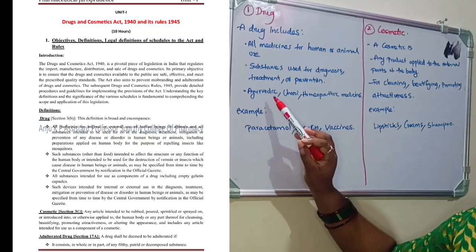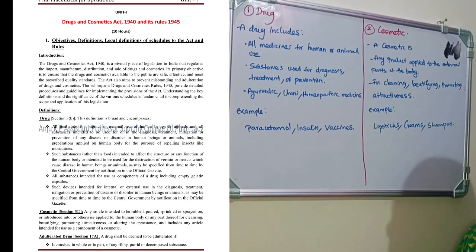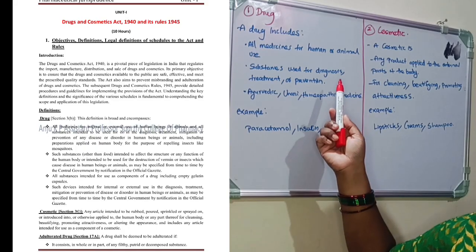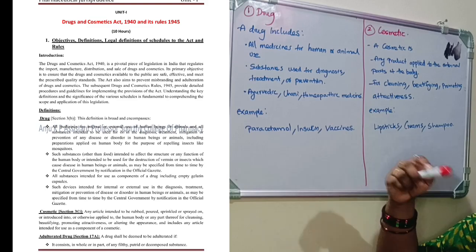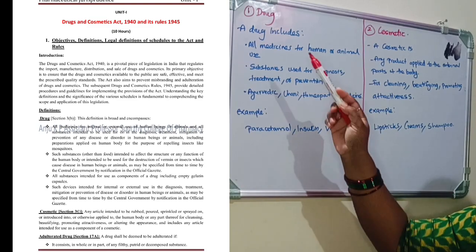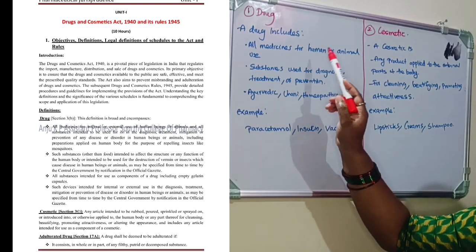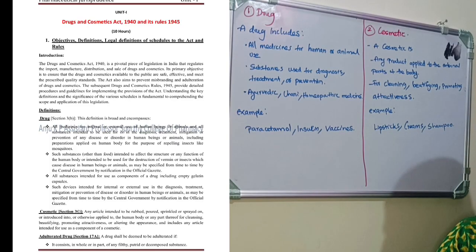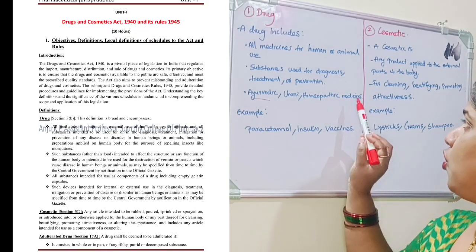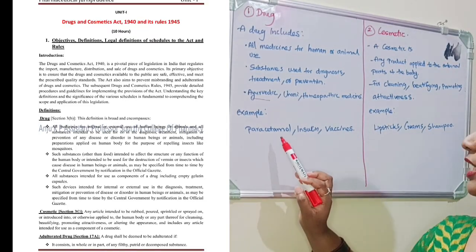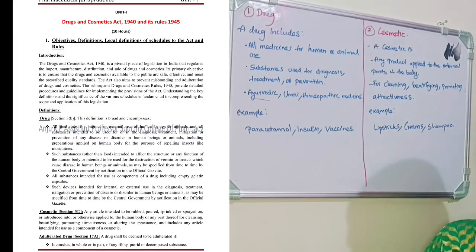It may be Ayurvedic, Unani, or homeopathic medicines. Examples we can give: paracetamol, insulin, and vaccines. The drugs used for diagnosis, treatment, or prevention of any disease, for human or animal use, are called drugs.